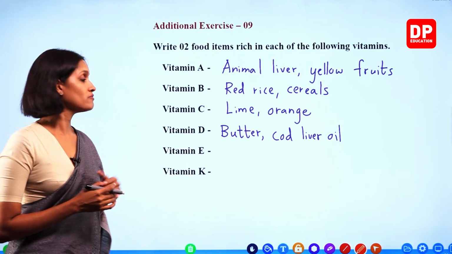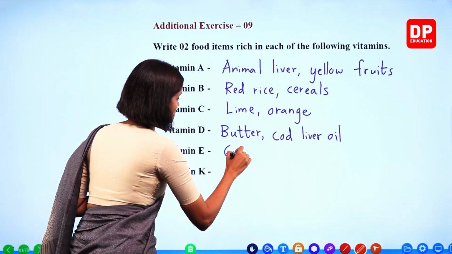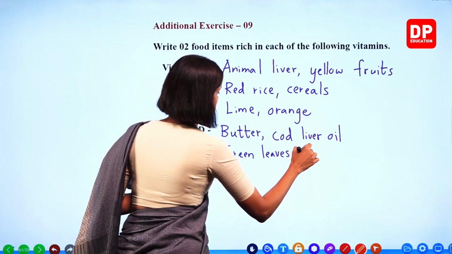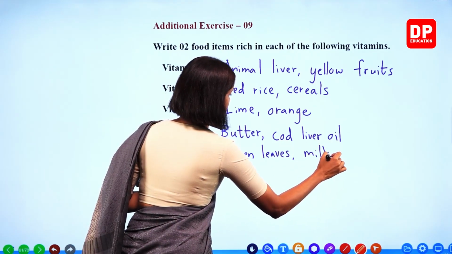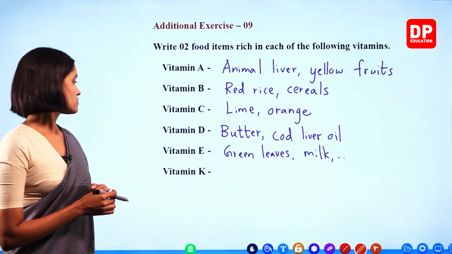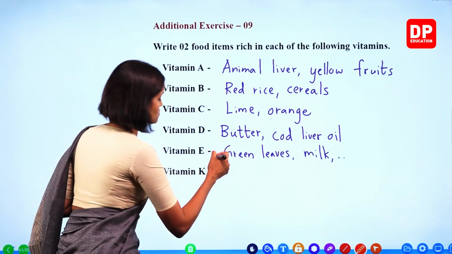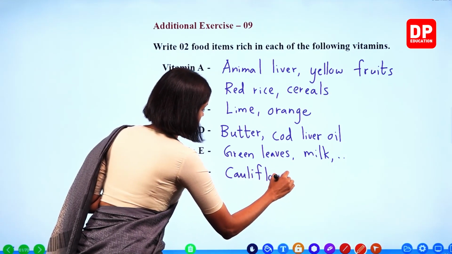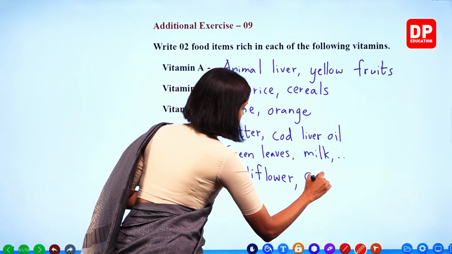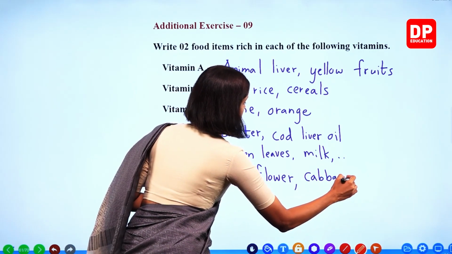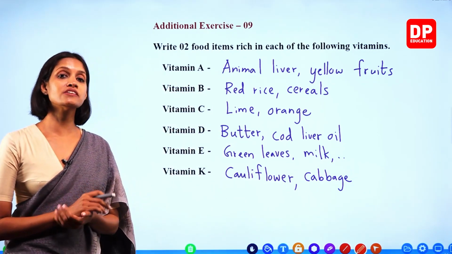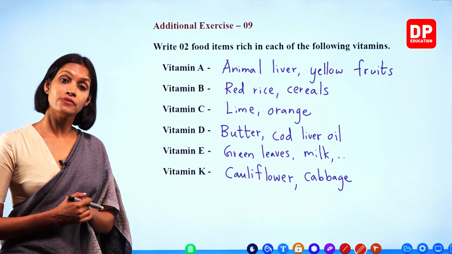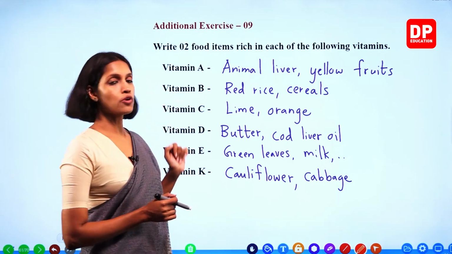Vitamin E is found in green leaves, milk. Right? Vitamin K is found in cauliflower, cabbage. Right, children? So you have to write 2 food items for each vitamin. Okay. So we'll move on to the next.